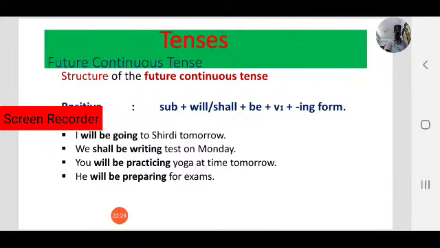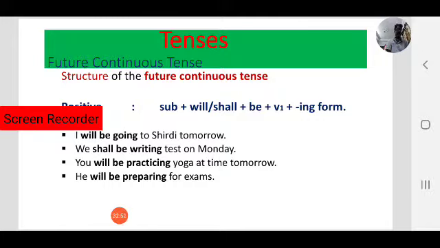So you have observed all continuous tenses: present continuous, past continuous and future continuous tense. We use V1 plus ing form. V1 means the base form of the verb, plus ing form, or we can call it V4. All continuous tenses you have observed.